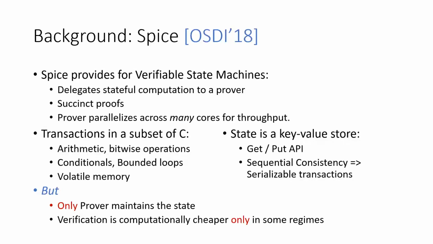In SPICE, which was presented at OSDI 2018, we extended zero-knowledge SNARKs to provide a verifiable state machine abstraction. This is a delegated stateful computation, where the state is abstracted as a key value store. SPICE also provides a toolchain allowing for the state machine transitions to be specified in a large subset of C. However, even SPICE doesn't solve our problems directly. Most importantly, SPICE delegates all the state to the prover, so in our context, the liveness would depend entirely on the prover. The verifiers actually know only a digest of the state.